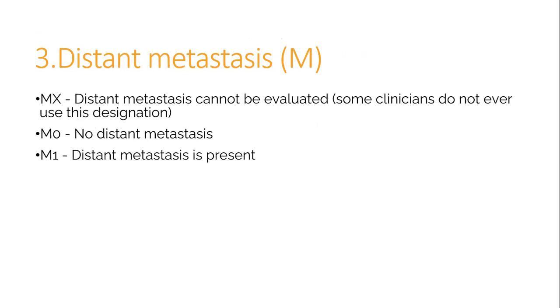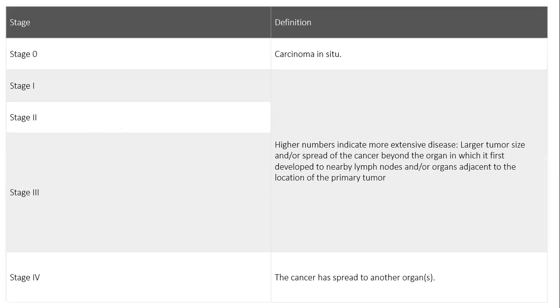Distant metastasis, that is the M of the TNM system, last part. MX is the distant metastasis that cannot be evaluated. Some clinicians do not ever use this designation. M0, no distant metastasis, and M1, distant metastasis is present.